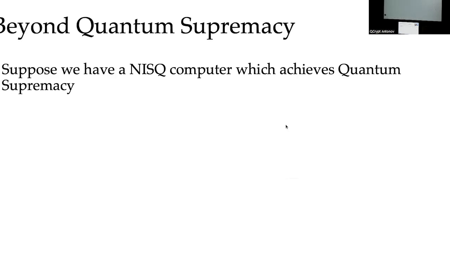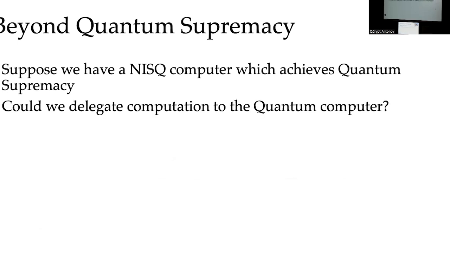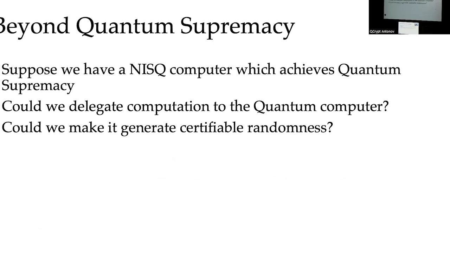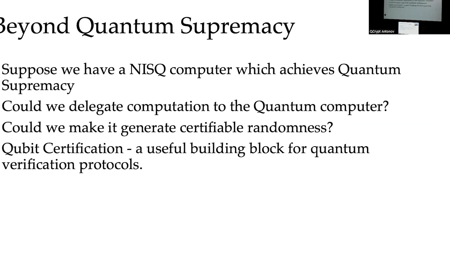But now that we have these proofs of quantumness, could we use them for other tasks? For example, could we delegate computations to quantum computers? Could we make them generate certifiable randomness? A very useful block for these sorts of protocols is the qubit certification protocol.